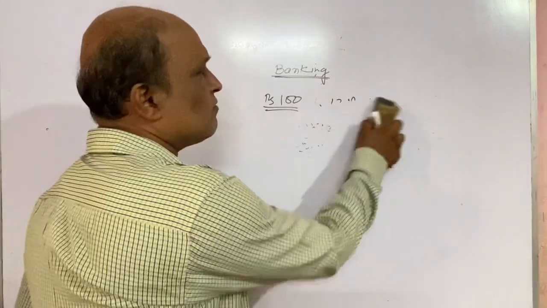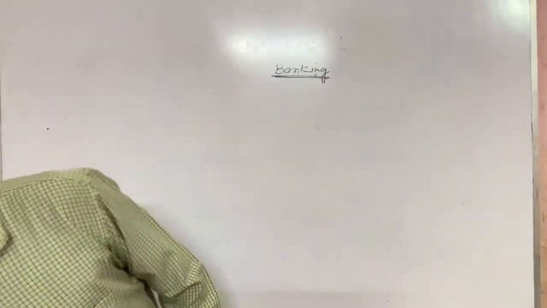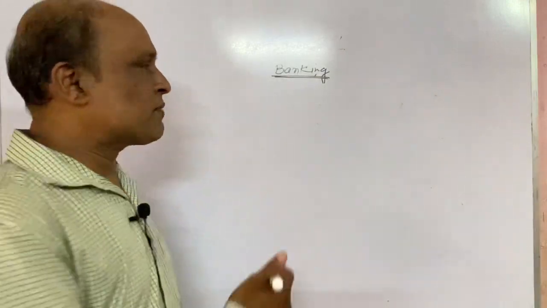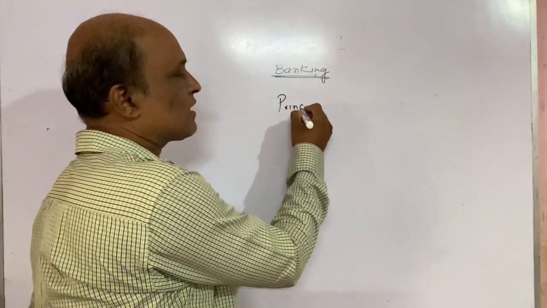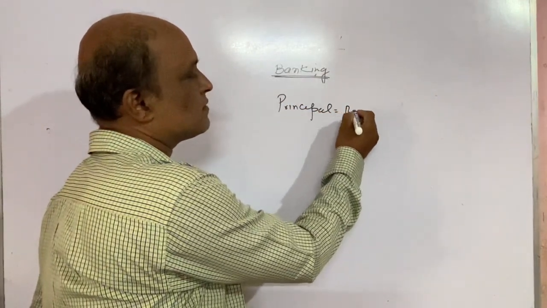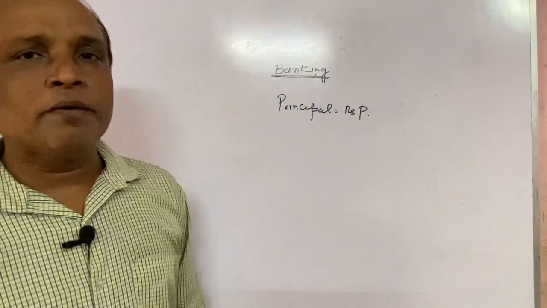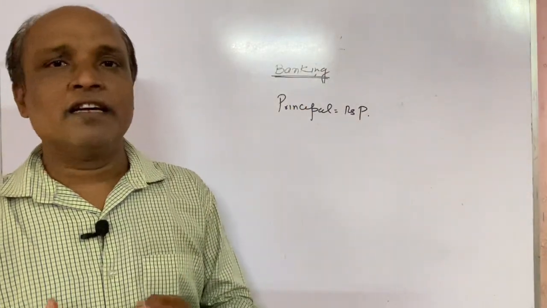Let us say we are keeping rupees P in the bank. That means the principal is P. Every month you are keeping P, and you are keeping it for n months.